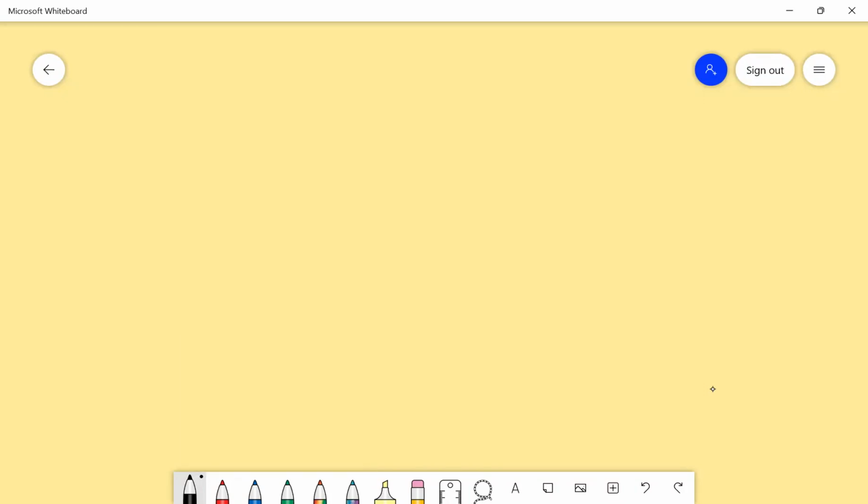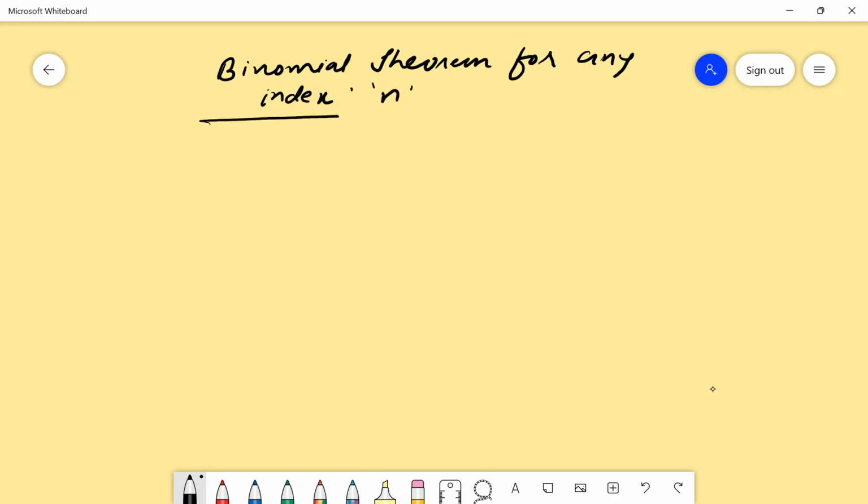So today let's see binomial theorem for any index n. Now, what is the meaning of any index?